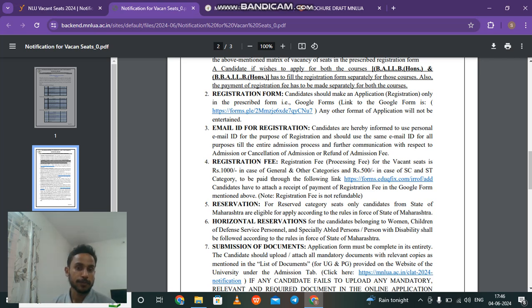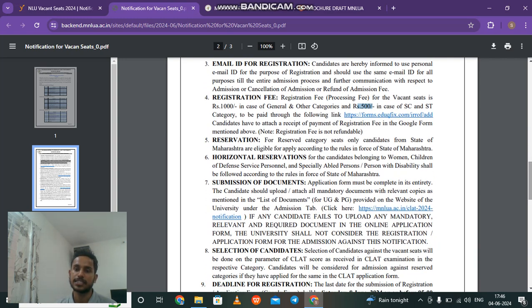Now apart from that, what do we have? You have to use a registered email address through which all communication will happen, and if there is any refund further, all that will happen through the same. The registration fee is 1000 for general category, and if you're from any other category, SC, ST, you will be required to pay 500 rupees as the application fee. The link also has been mentioned here.